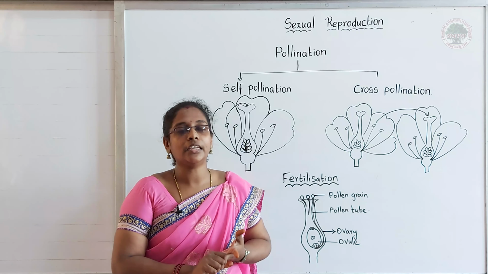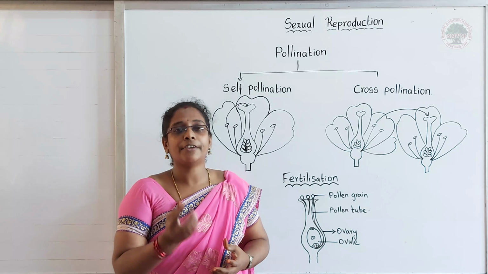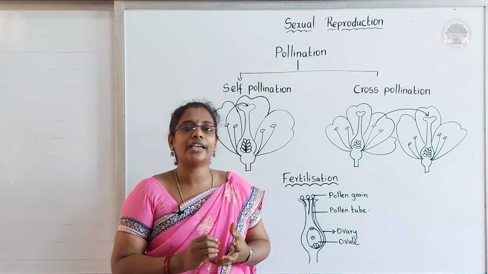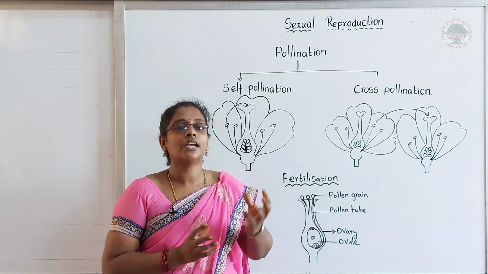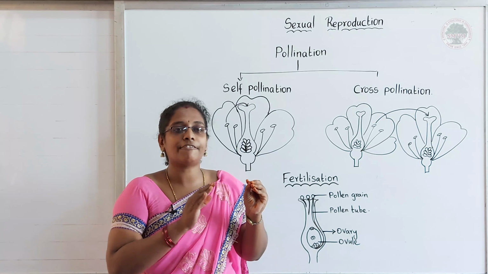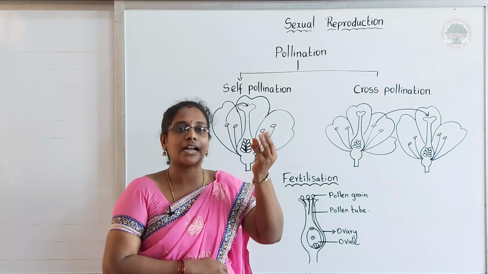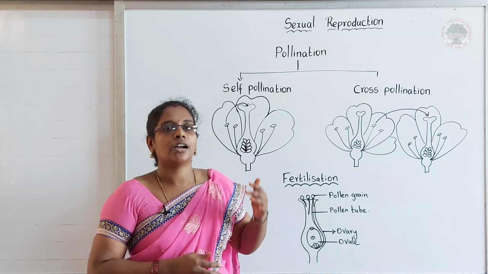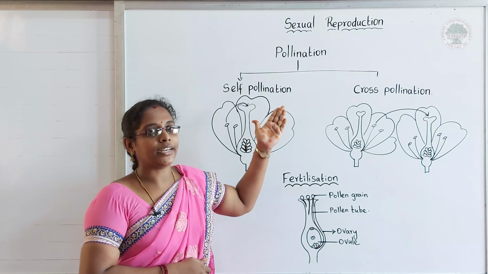Thirdly, the stigma should be protected from other pollen grains. How can a flower protect the stigma from other pollen grains? For that, we know that the fig plant follows a very unique feature, that is, it stays closed until the pollination completes. Only after the pollination completes does the petal start to open, which means it can protect the stigma and also the ovary and ovule from other pollen grains. So these are all the conditions to make self-pollination happen.